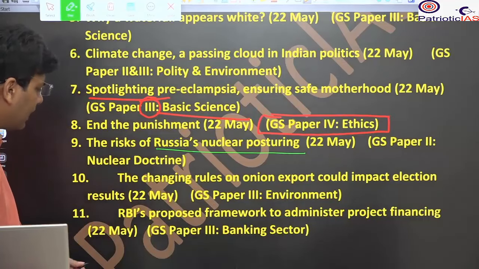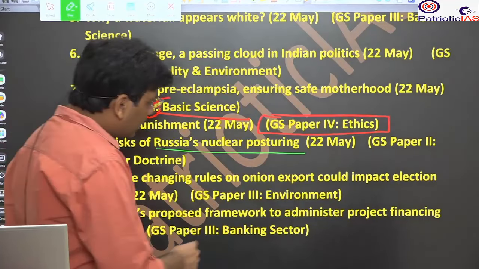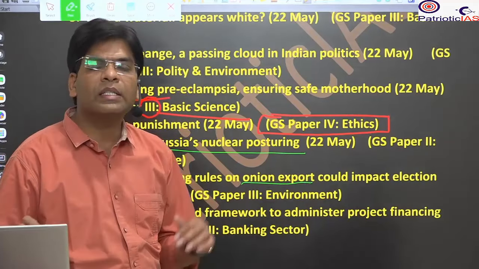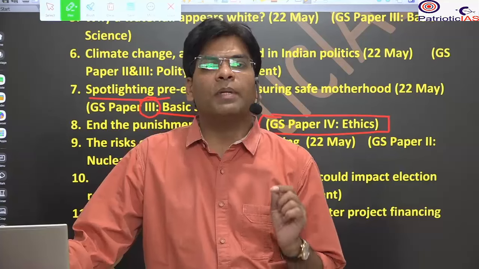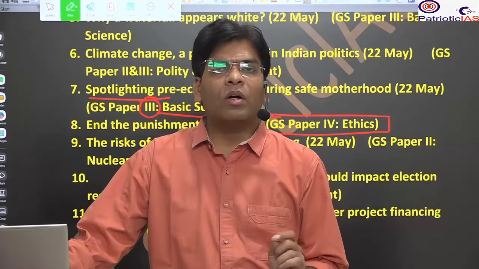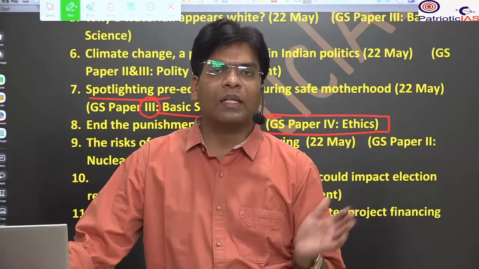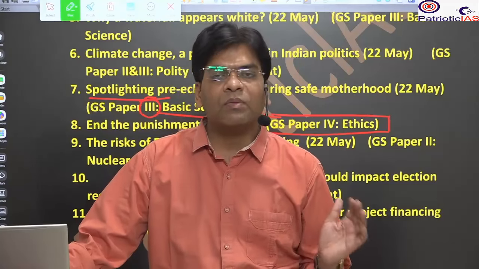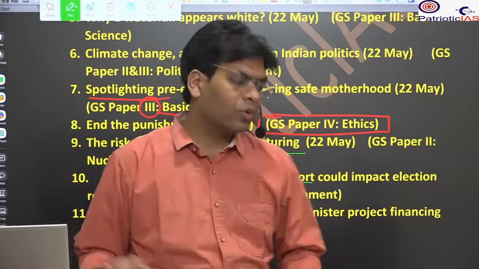After that, we will see the changing rules on onion export. Already we have covered a lot of that. Recently we saw that in December 2023, the government imposed a ban on the export of onions. After that, there was a relaxation, and recently, in the context of the election, they permitted the export. So we will see all this.